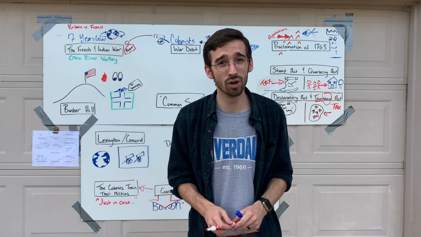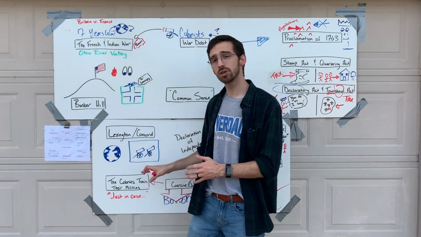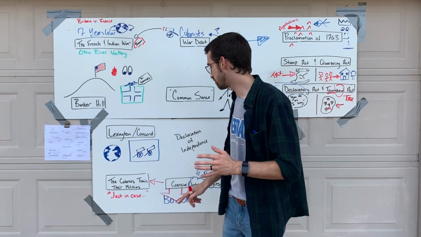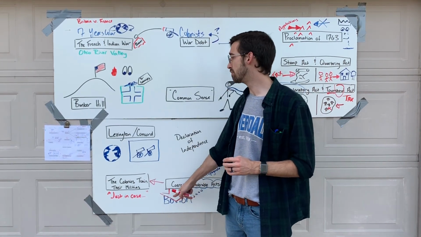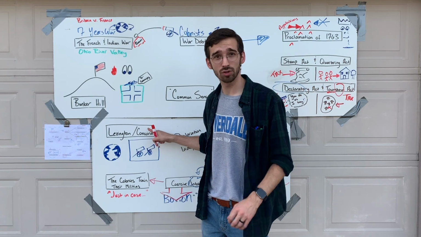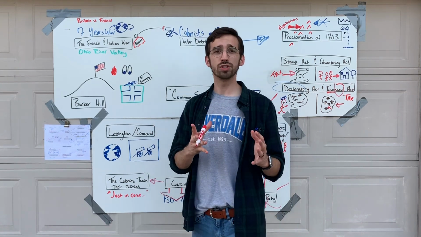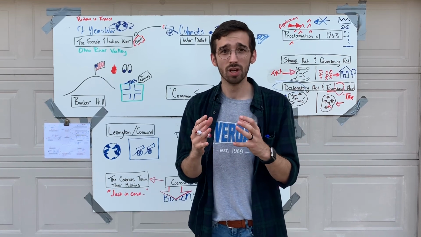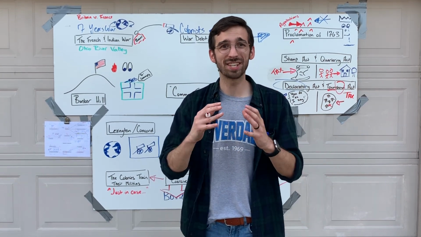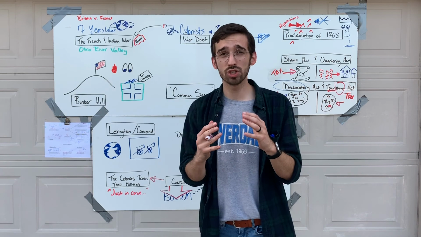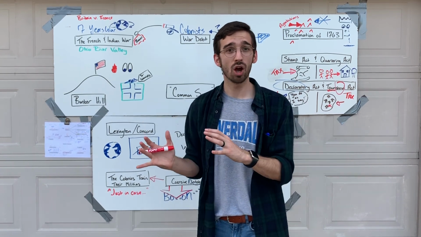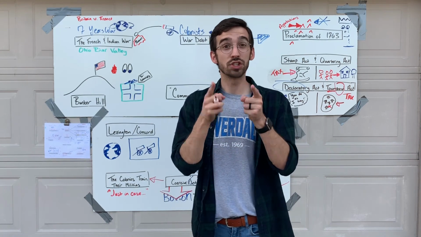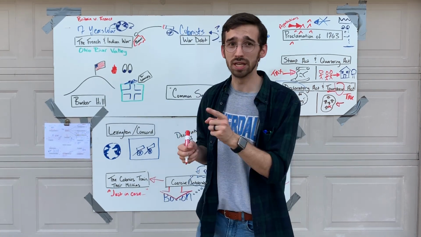This makes Britain nervous. And so in response to the colonies training their militias, the British sends some of their army from the city of Boston, and they march towards a nearby town called Concord. The reason they're going to Concord is that at Concord there is a secret collection of colonial weapons. It's a weapons cache. And if the British army can manage to get there without the colonists finding out, then they can seize those weapons from the colonists and stop a war before it ever begins.